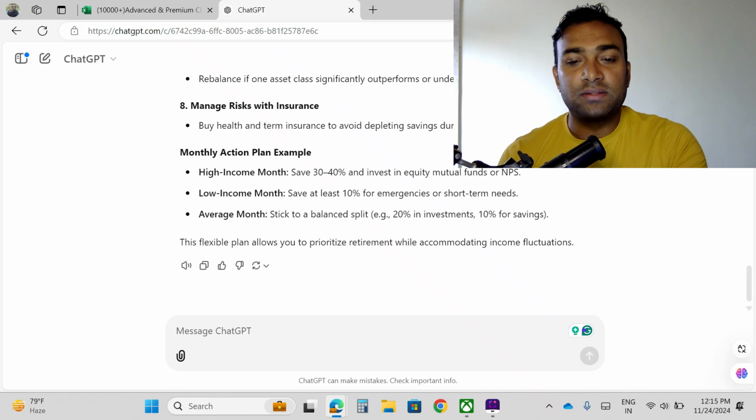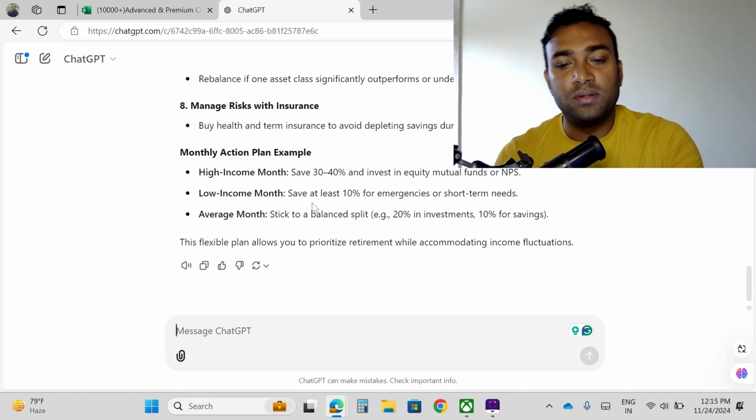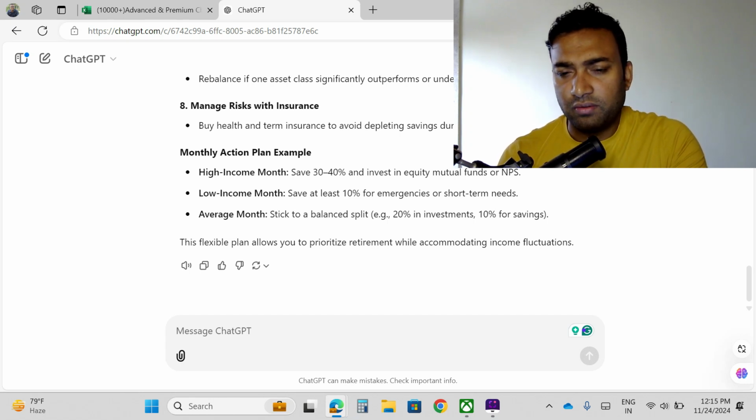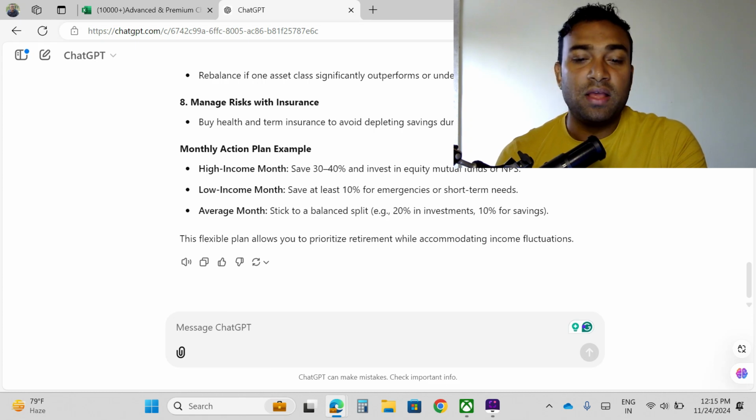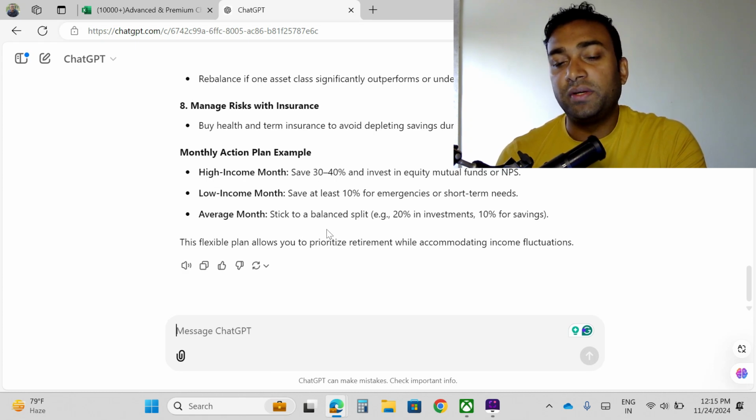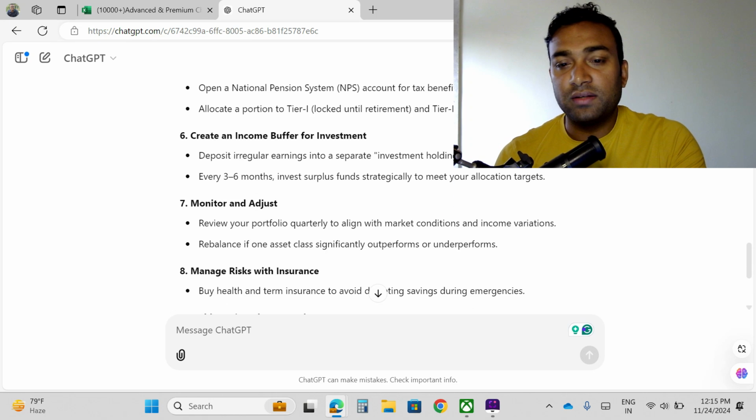Okay, monthly action plan. Example: high income month, save 30 to 40%. Low income month, as I said, my income fluctuates. So that's why it has given this. When it is a high income month, I need to save more. When it is a low income month, I need to save less, like 10%, or save at least 10% for emergencies and short term needs. Average month, stick to a balanced split: 20% investment and 10% savings. Okay, so I think it has given me a pretty good idea.